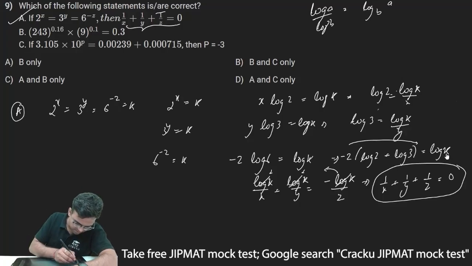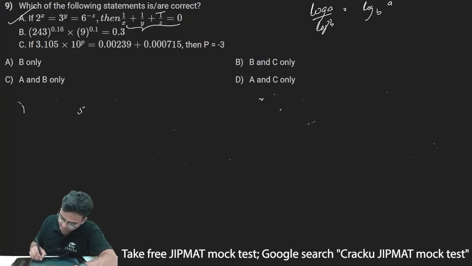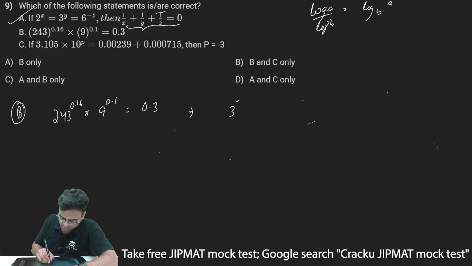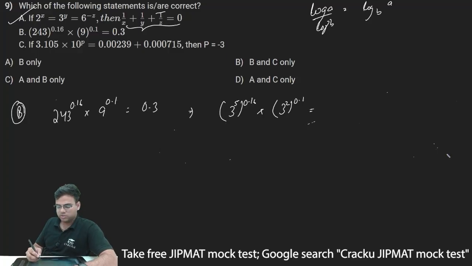Now let me just solve this for statement B. Statement B is saying that 243 to the power 0.16 into 9 to the power 0.1 should be equal to 0.3. So let us check. 243 to the power 0.16 can be written as 3 to the power 5 into 0.16, and 9 can be written as 3 to the power 2 into 0.1. Now 3 to the power 5 into 0.16, this will be equal to 3 to the power 0.8.